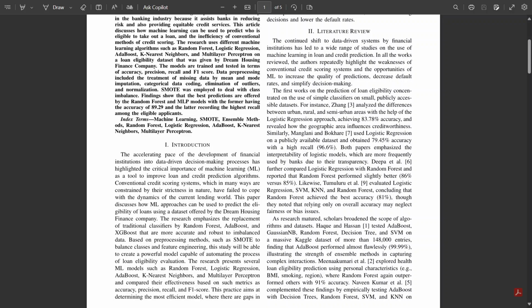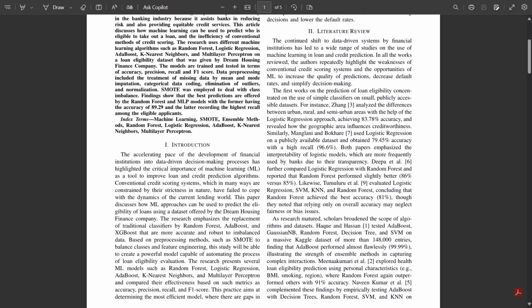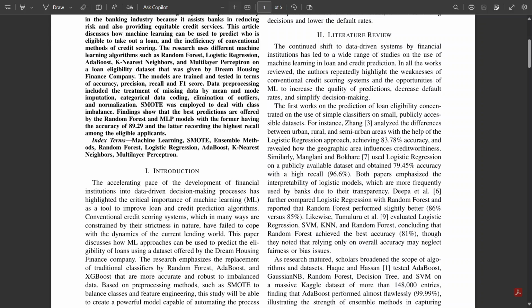Hello everyone. I will be presenting the literature review and methodology of our research. In the literature review, we found that traditional credit scoring systems are often rigid and limited in their ability to adapt to the changing nature of financial data. Many researchers have explored machine learning approaches such as logistic regression, random forest, support vector machines, and ensemble techniques like AdaBoost and XGBoost. Their findings consistently show that the ensemble methods outperform single classifiers because they can capture complex interactions in the data more effectively.